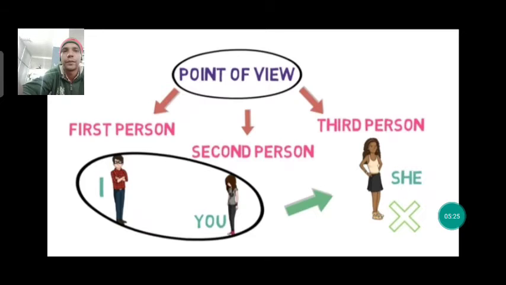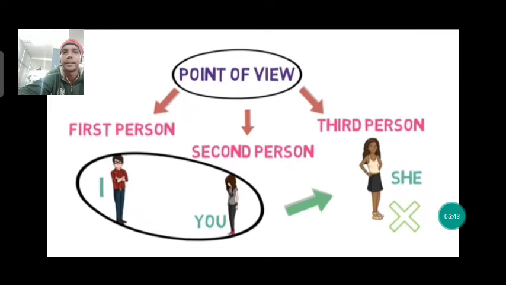So, point of view. You see this image. In this image you can see that one person is standing. Okay, so he is speaking something. So the speaker is called the first person. Like this we can understand.